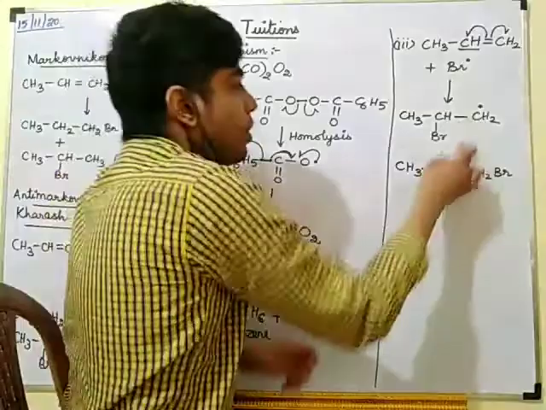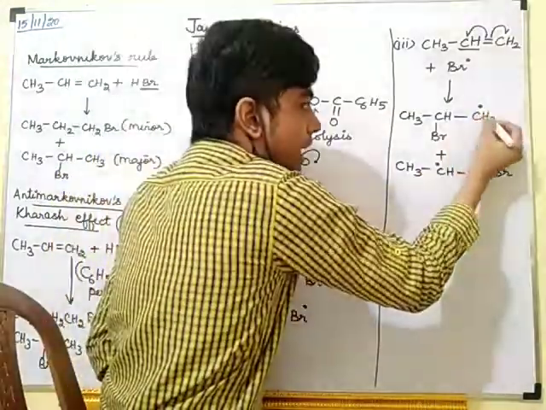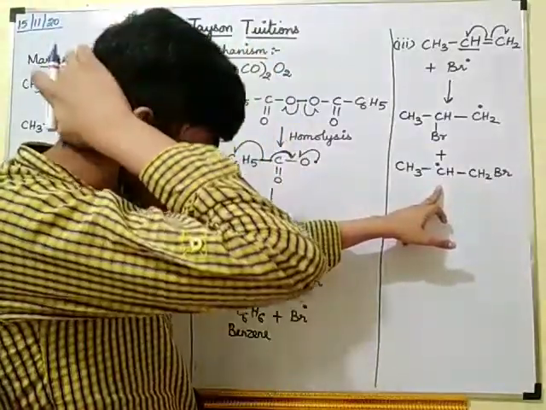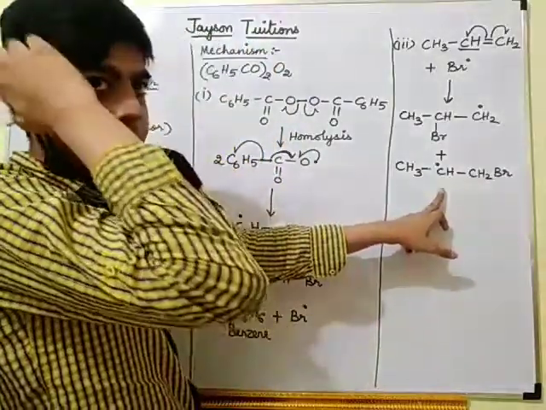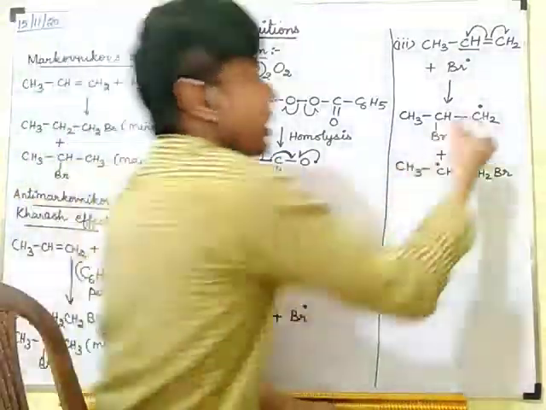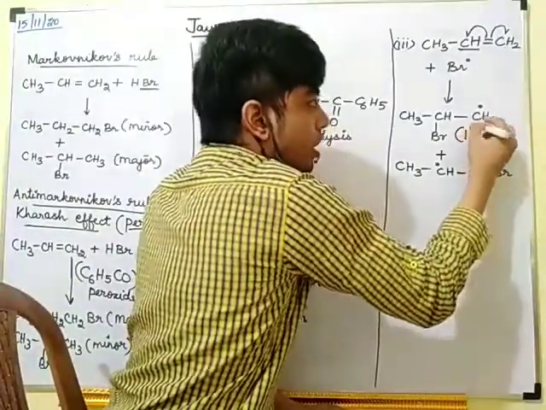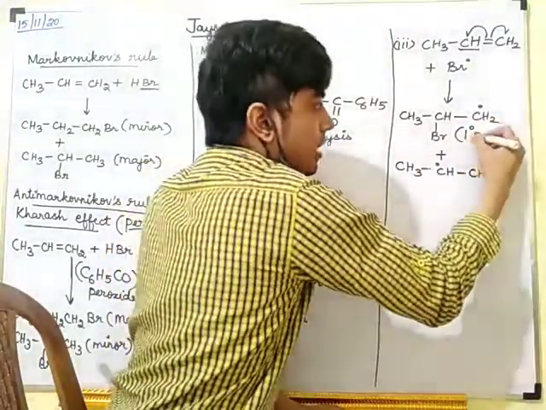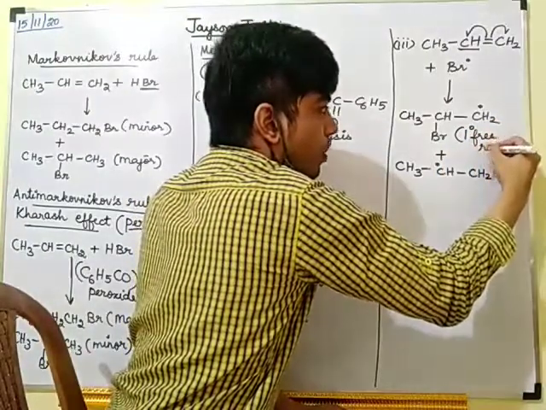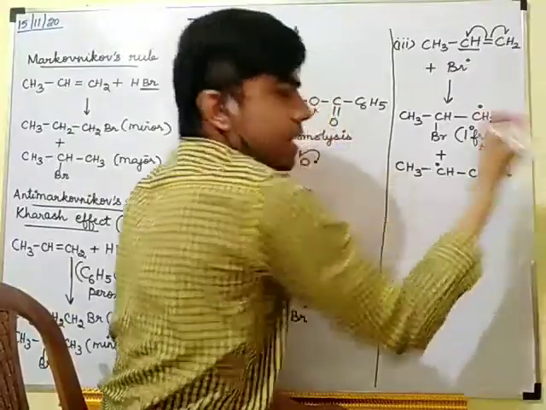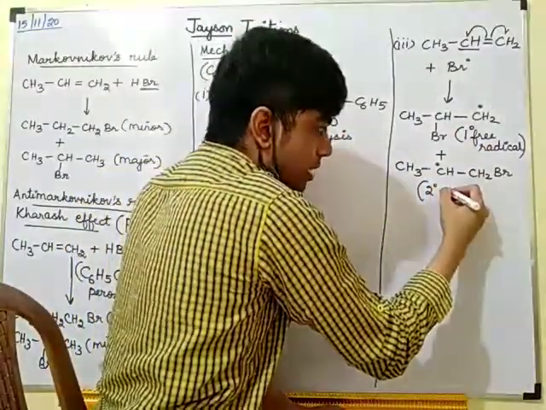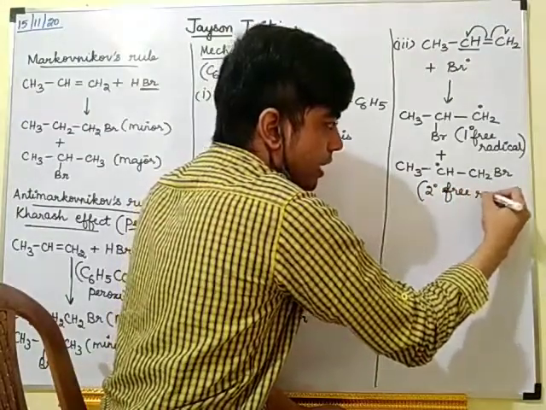Okay, so what type of free radical is this? In this free radical there are two hydrogens. In this free radical there is only one hydrogen. If the free radical has two hydrogens, it is called a primary free radical. If the free radical has only one hydrogen, it is a secondary free radical.